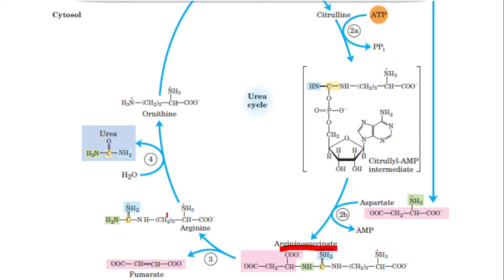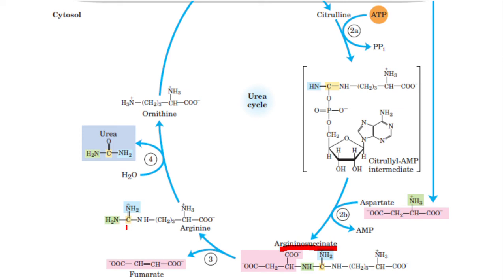Is it clear now? And in the next part, this arginine is transformed into urea and ornithine. In reaction number 4, arginine is broken down into urea and ornithine. Where is urea? This NH2CONH2 is urea.